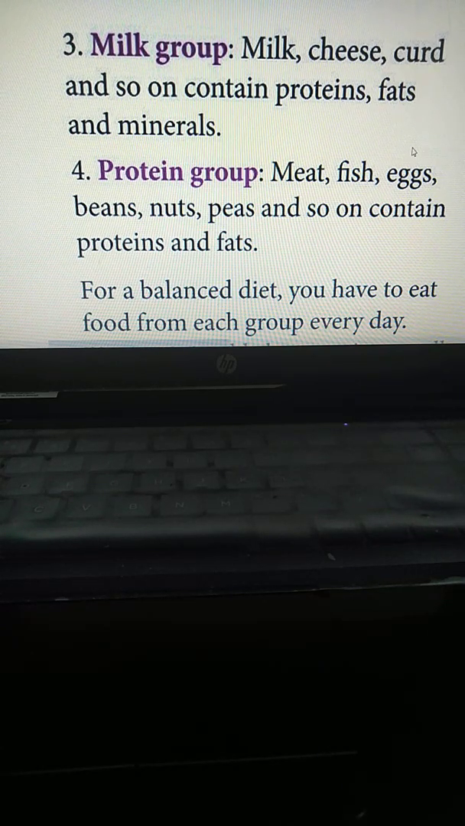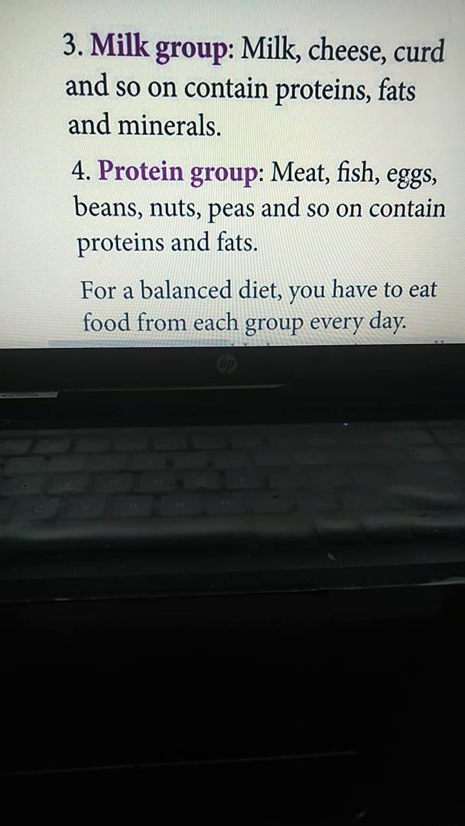So, we have discussed the balanced diet. We have divided it into four groups. The names are cereal group, vegetable and fruit group, milk group, and protein group.